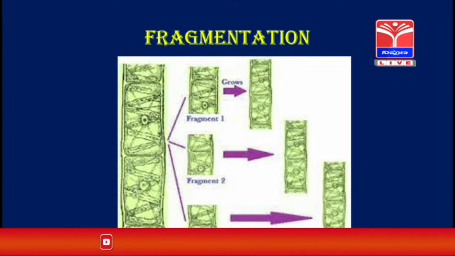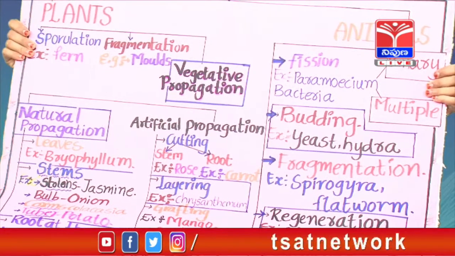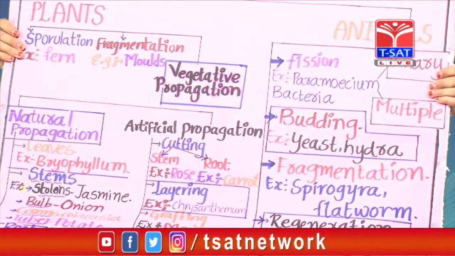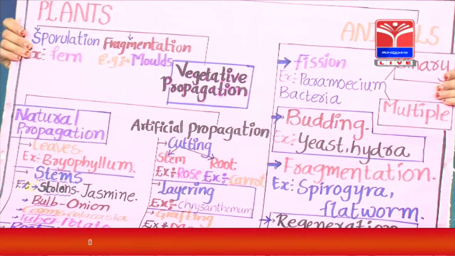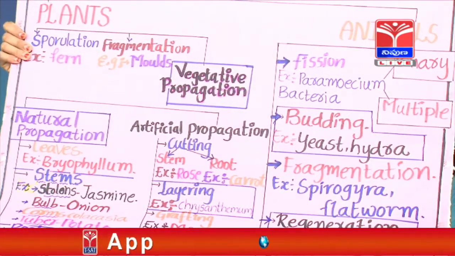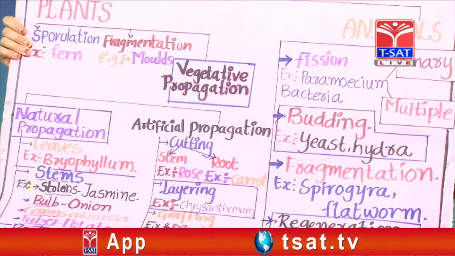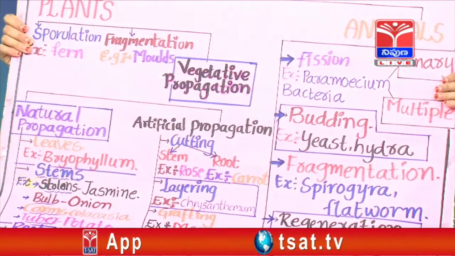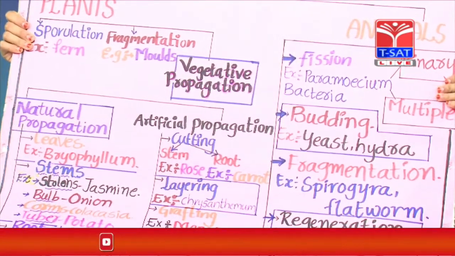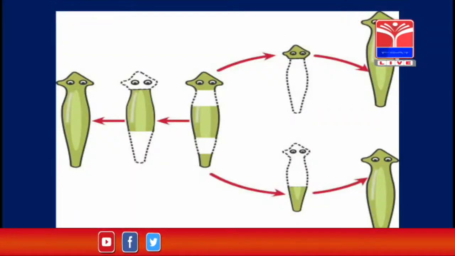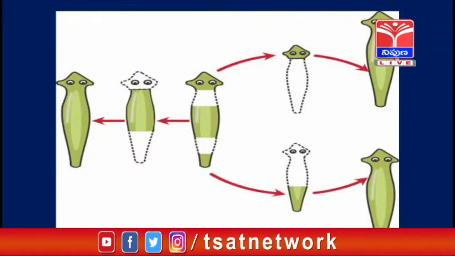And the fourth one is regeneration. In this, the body splits into several parts and each part grows into a new individual. Example, planaria. Take a look on the screen please. Here the body, tail and head are split into several parts and each part grows into a new individual.